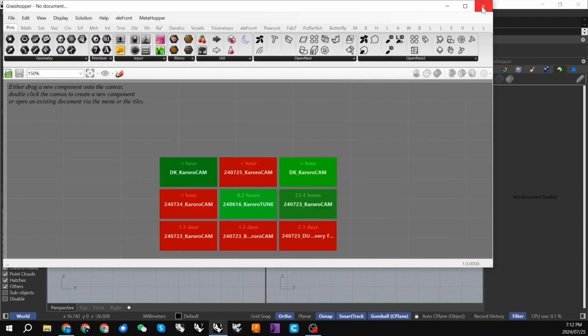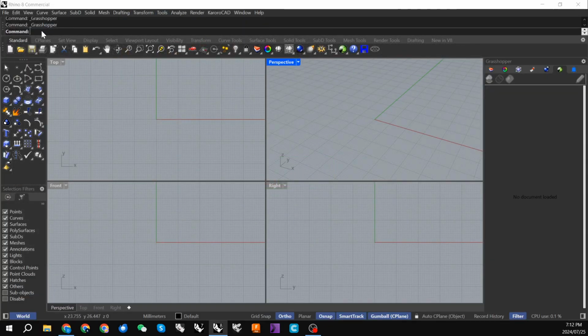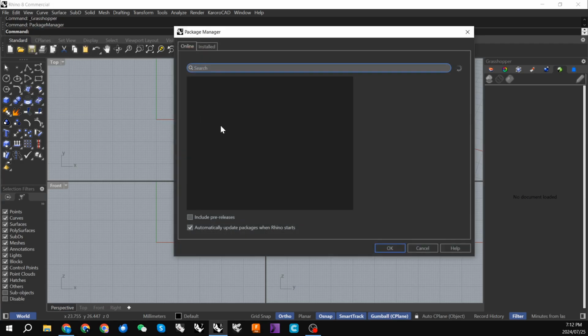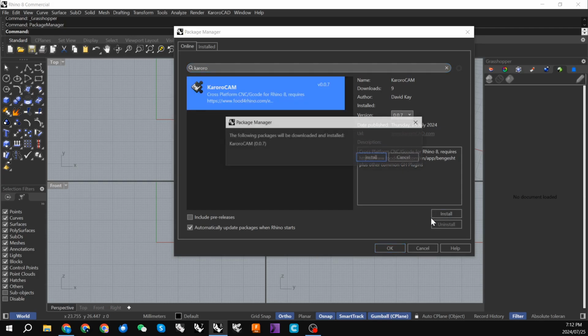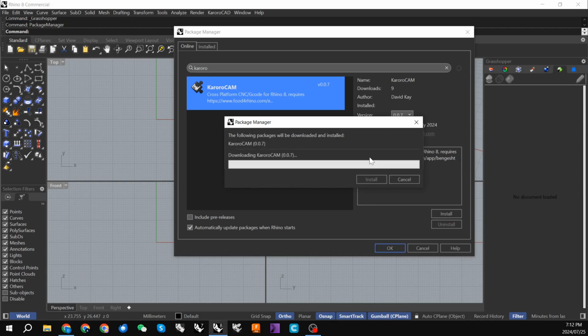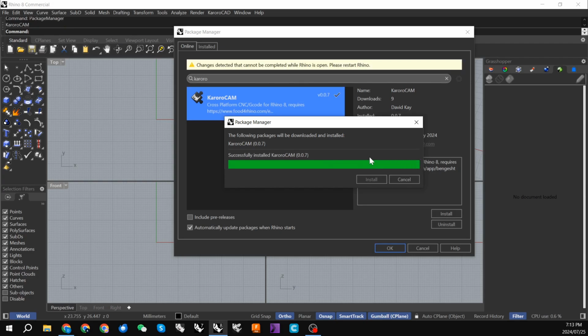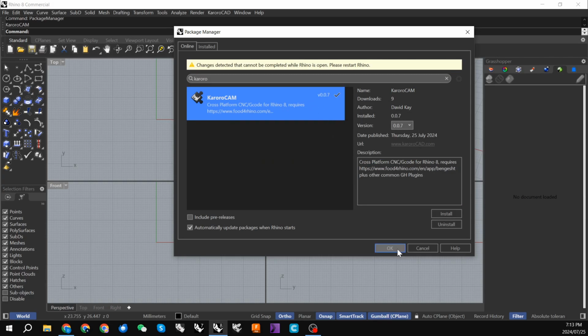Right, once we have Bengesh installed, we can open the package manager, and we can search for Karoro, K-A-R-O-R-O, and here KaroroCAM comes up. We can simply hit install. Right, and now we will need to restart Rhino.